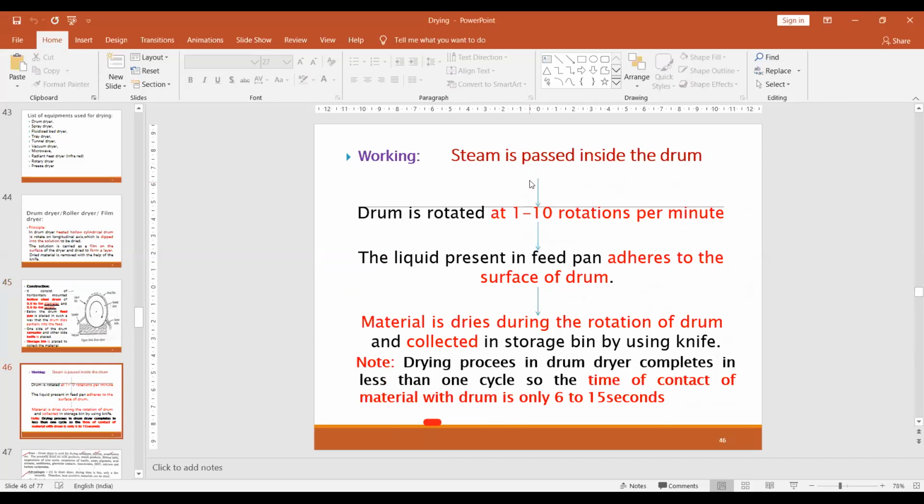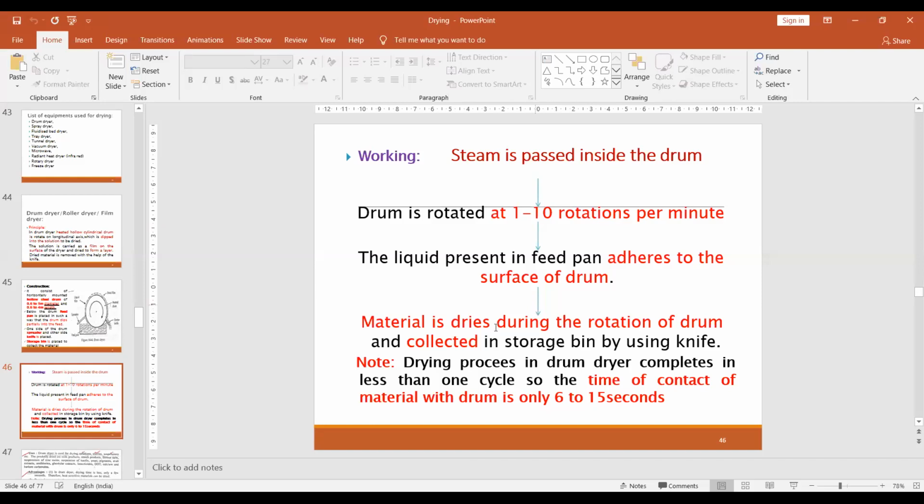The working is that steam is passed to the inside of the drum, so the drum is heated first. Then the drum is rotated at particular rotations, that is 1 to 10 rotations per minute. The liquid present in the feed pan is added to the surface of the drum. A liquid film must be formed on the drum, and the material must adhere to the surface of the drum.